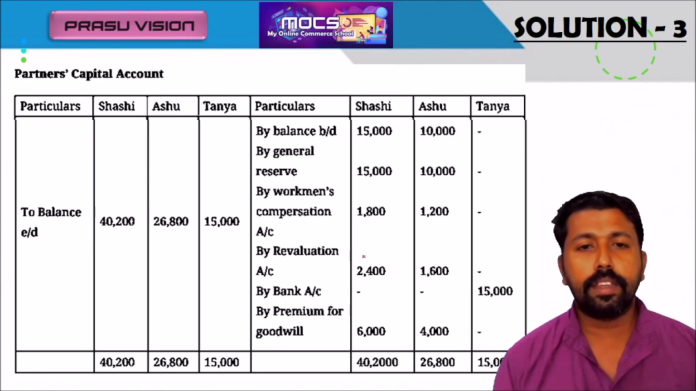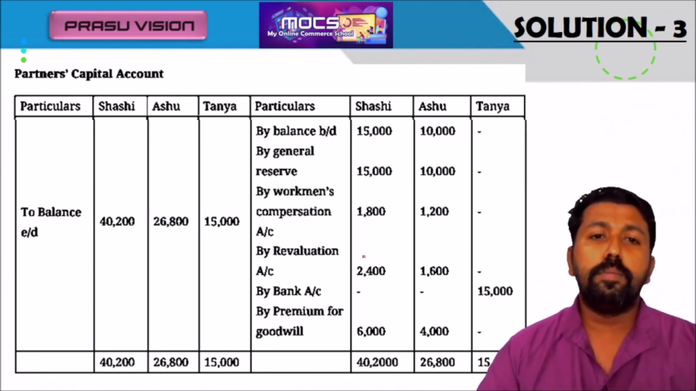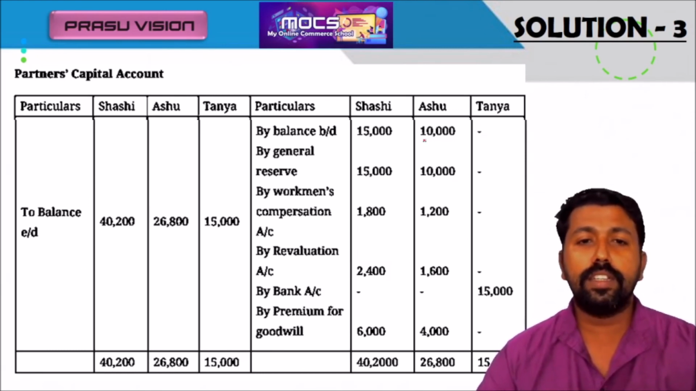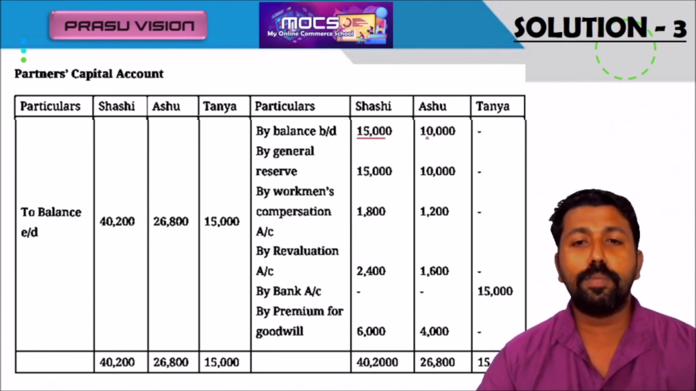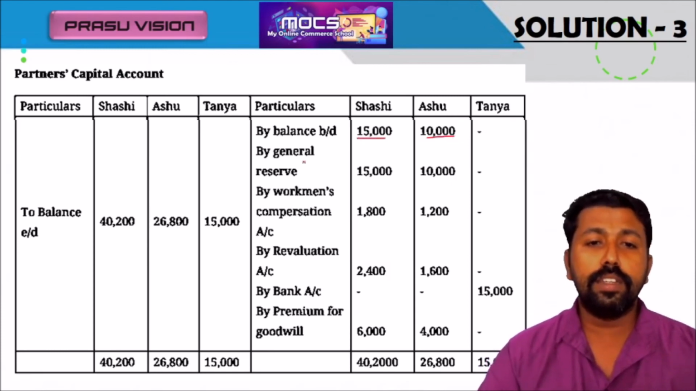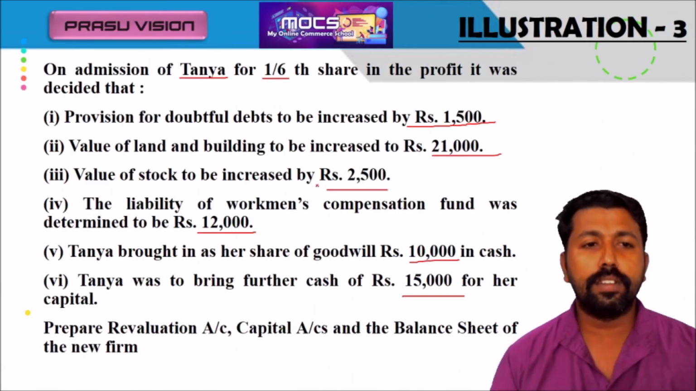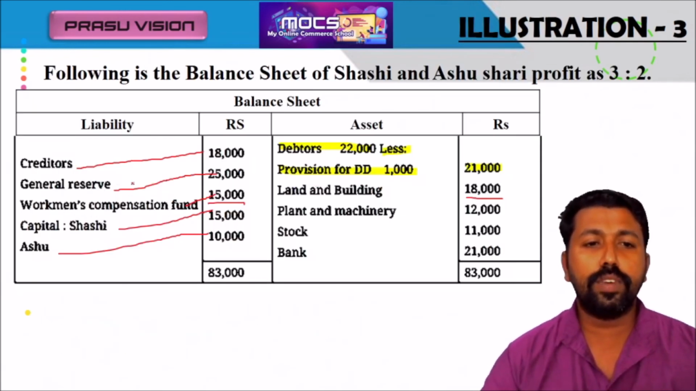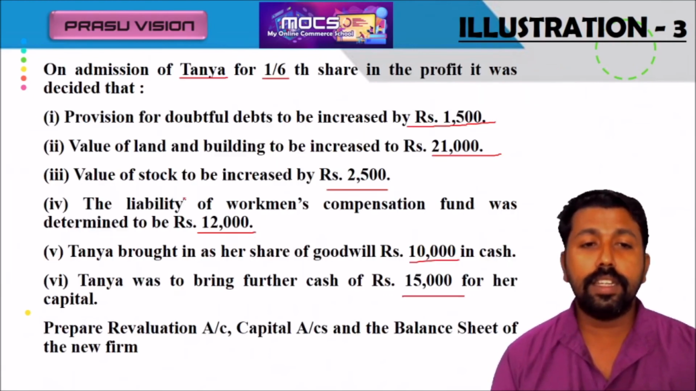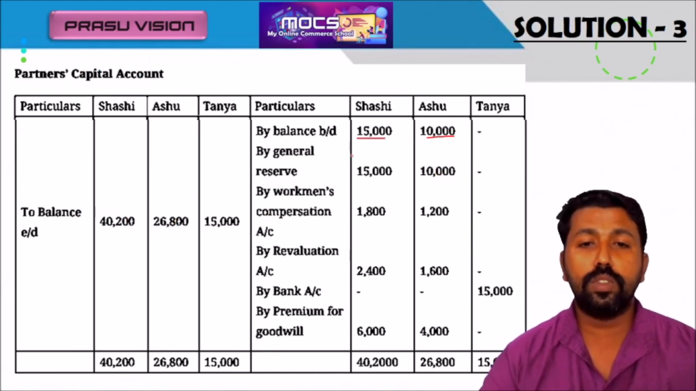Then we are preparing the capital account. There we write the old balances of the partners, 15,000 and 10,000. There is a general reserve of 25,000 in the question. This amount will be shared by all the old partners in their old profit sharing ratio, 2:1, so 15,000 and 10,000. Workman compensation reserve of 3,000 is shared by the old partners in their old profit sharing ratio.